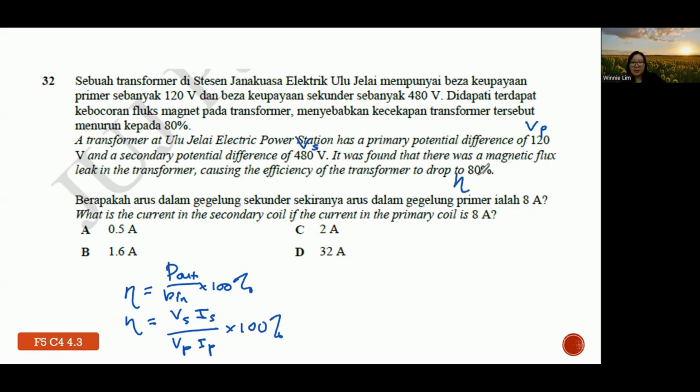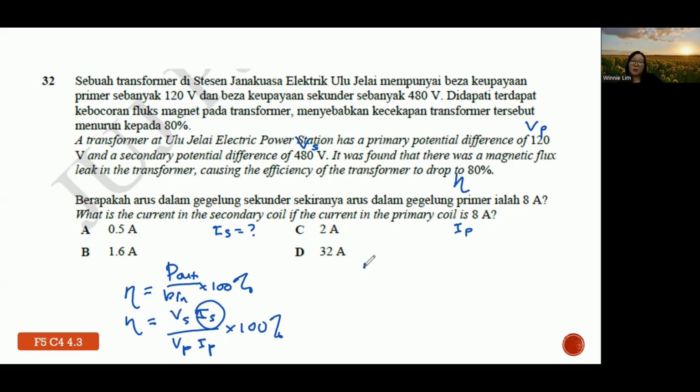Efficiency 80%. Then this one, they want you to find IS. Then your IP is 8 ampere. Okay, so now you have all the information, no? Right, we want to find what? IS. And if efficiency we have, VS, VP, IP all have.